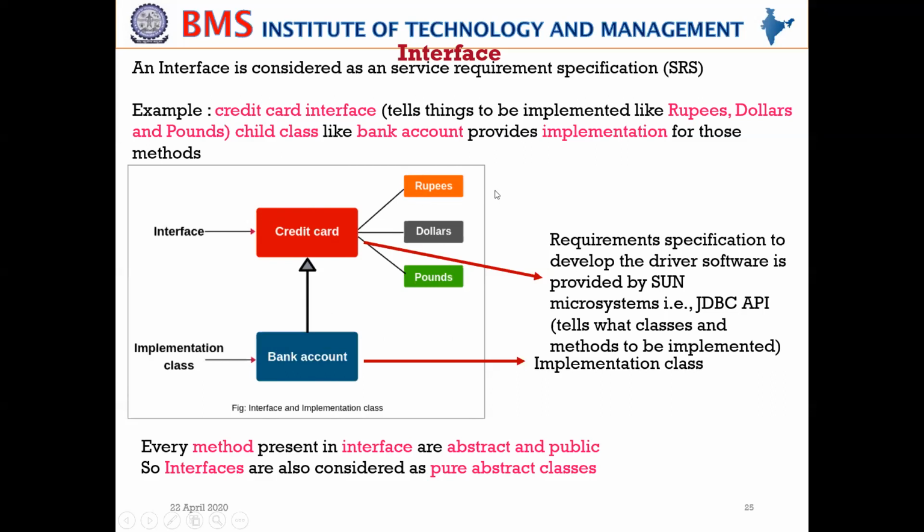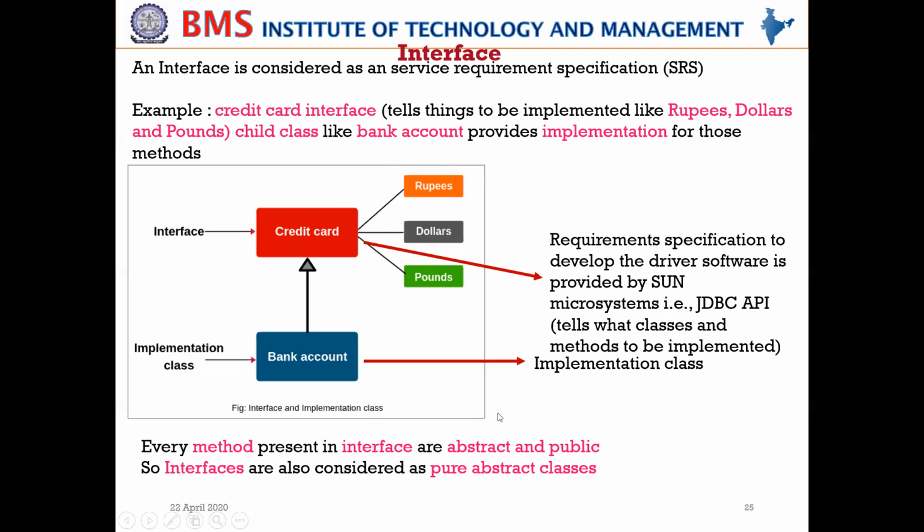We have not specified the complete details. Only the more peripheral or abstract information of the classes and methods, what should be incorporated, has been specified. How it will be incorporated depends from bank to bank. Correct? So now in this example, credit card acts as an interface.